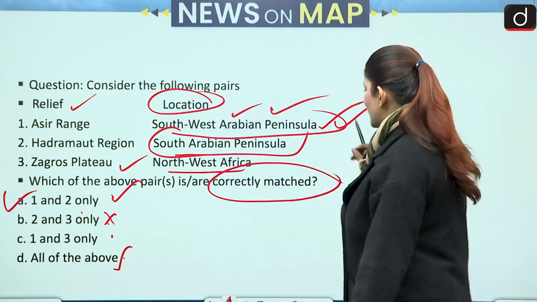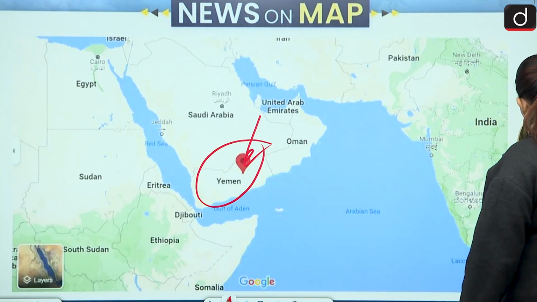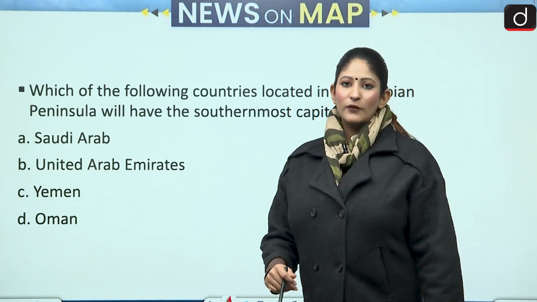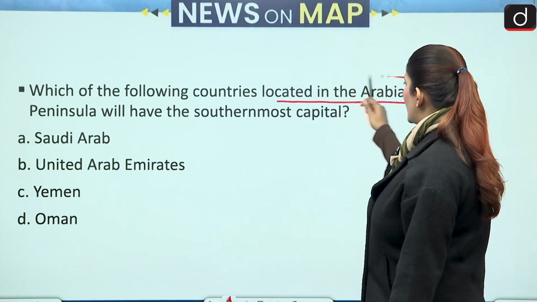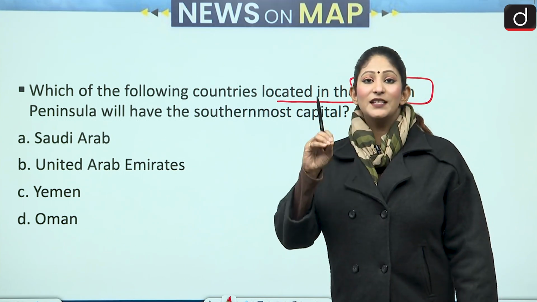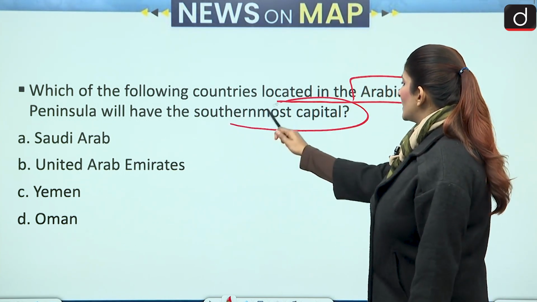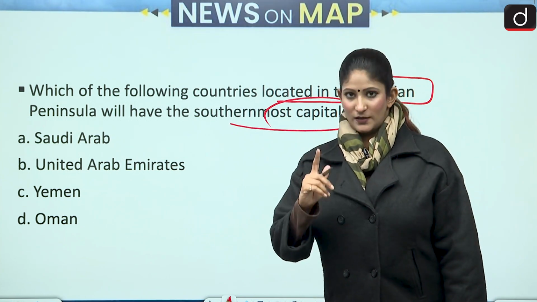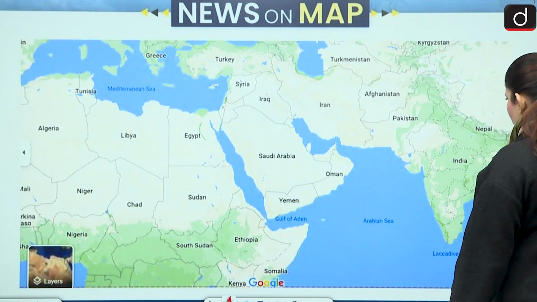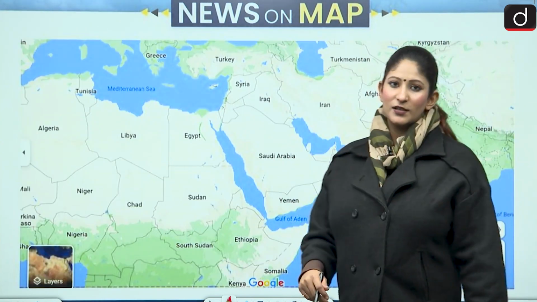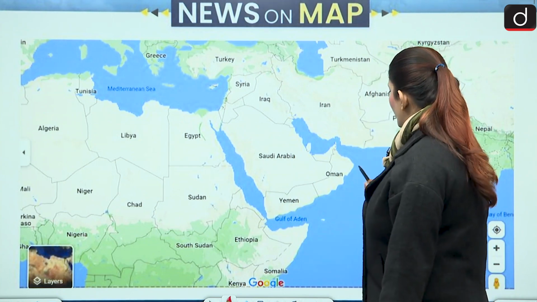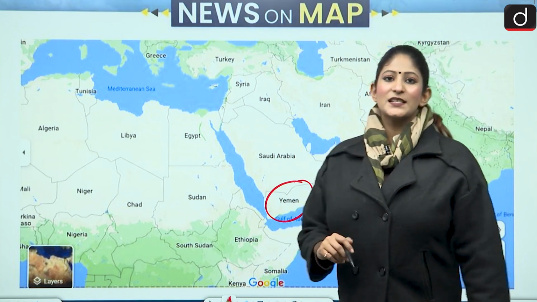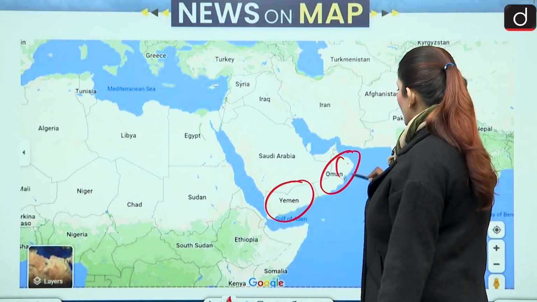Right. Now let's look at another sort of question which can be formulated from the similar news. Here it says which of the following countries located in the Arabian Peninsula will have the southernmost capital. Southernmost, at the extreme end of the south, and capital. So here we have 2 competitors for the southernmost capital competition. We can see Oman is over here and Yemen is over here. So Oman's capital is Muscat. And Muscat is situated over here.